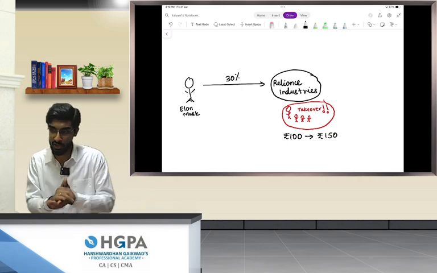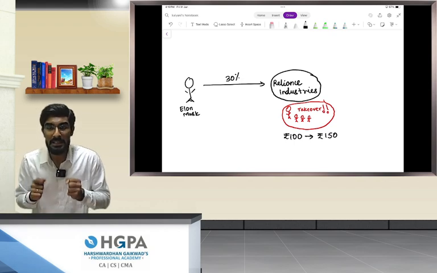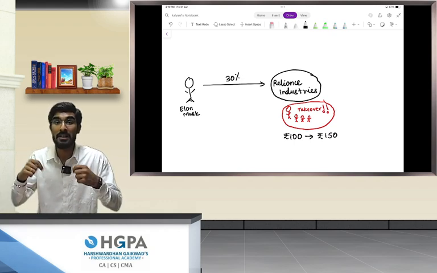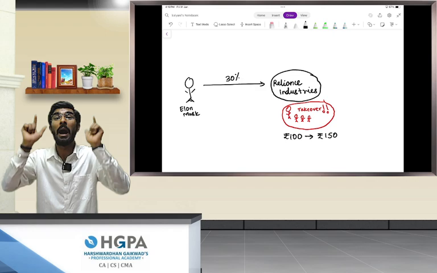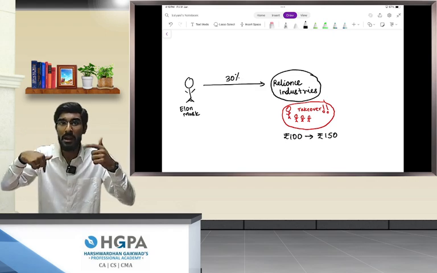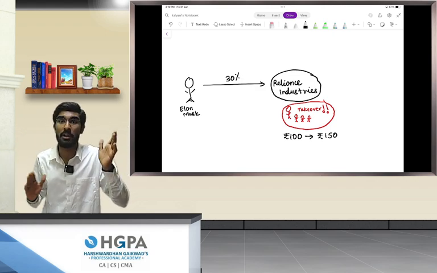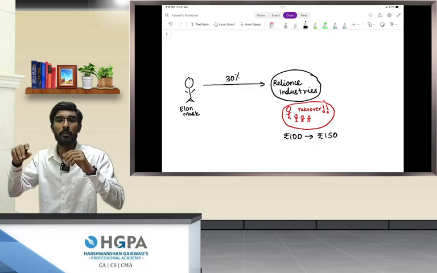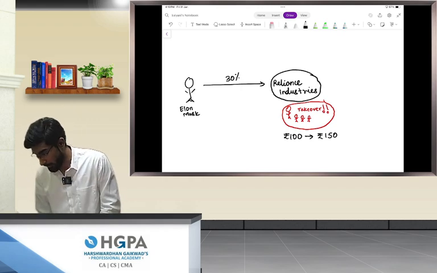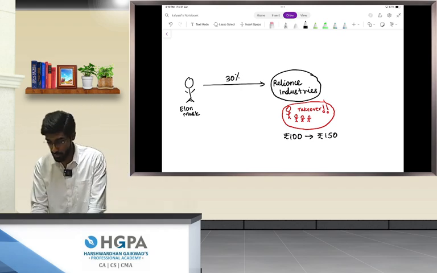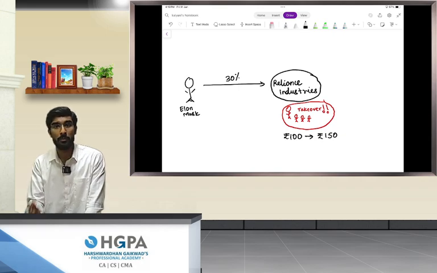Otherwise, they will not sell. If the public is expecting that their Reliance Industries shares will be sold at a price higher than the market price, immediately the demand for Reliance shares will start to increase because everybody wants to make quick profits. That is the reason why the share price of Reliance Industries will start to increase from rupees 100 to rupees 150.